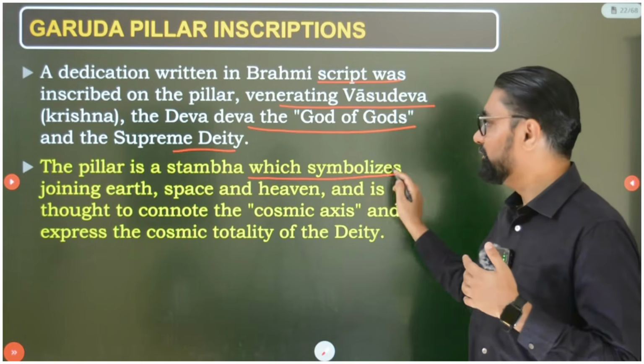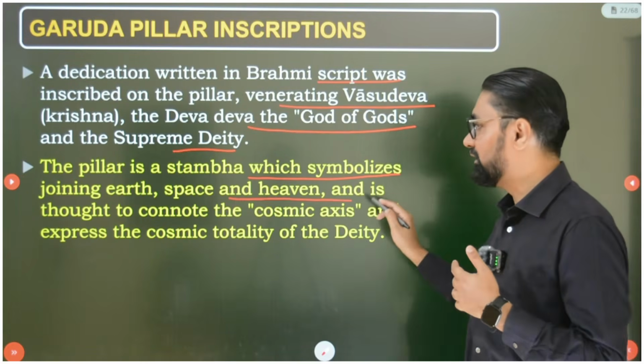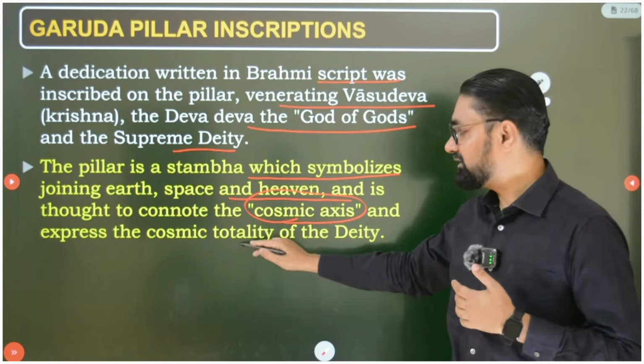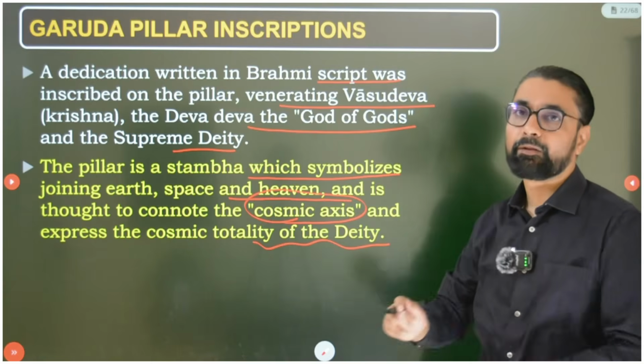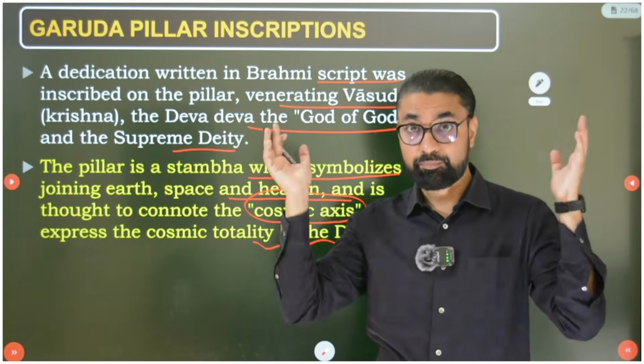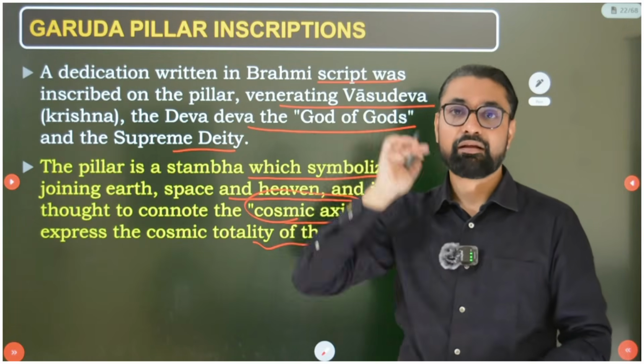So pillar is stambha, which symbolizes joining earth, space and heaven, and is thought to connote the cosmic axis and expresses the cosmic totality of the deity. So it represents the cosmic axis or cosmic totality, that it pervades earth, space and heaven, everywhere.